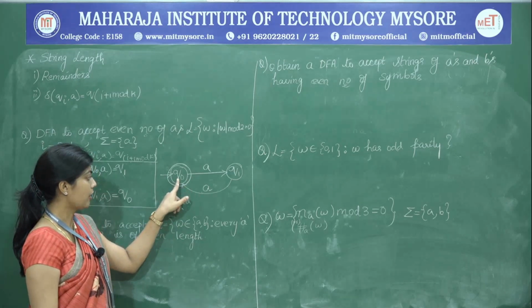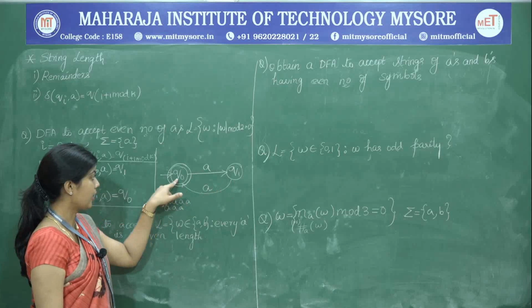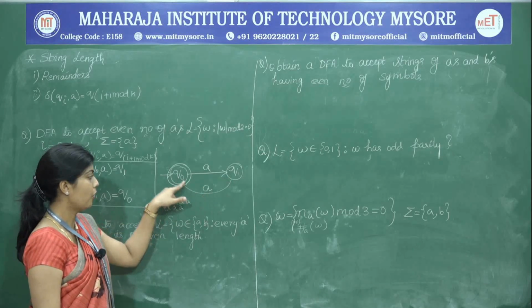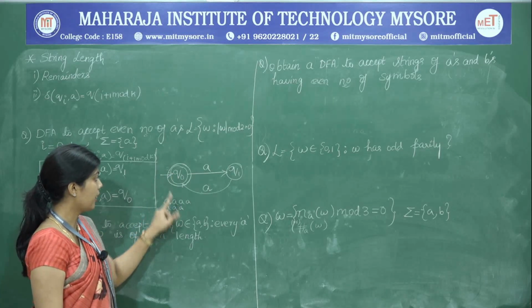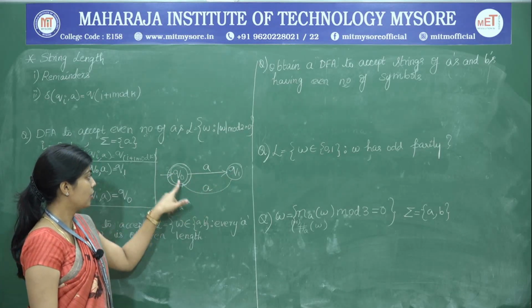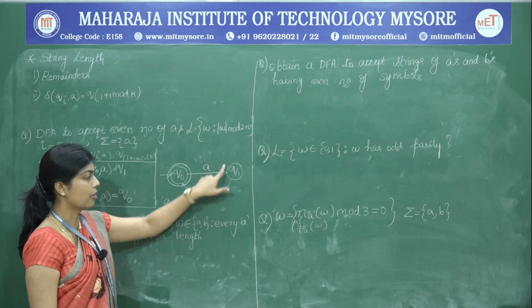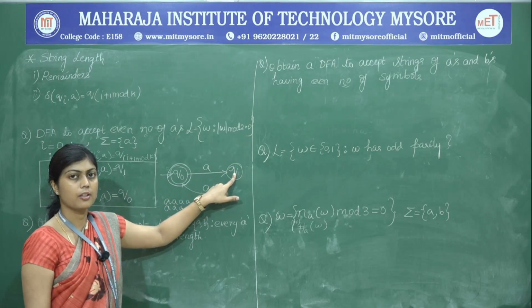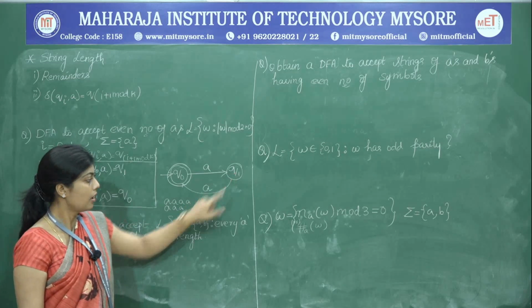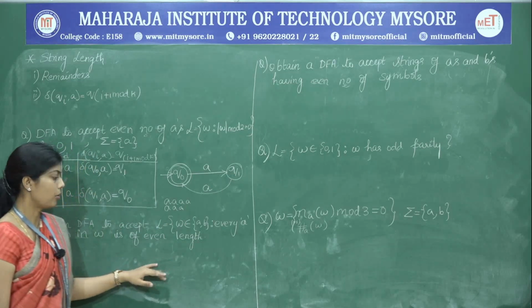So starting at Q naught: first A, second A, third A, fourth A. So you are accepting the 4 A's. Next we have 3 A's. So 1, 2 and 3. So you are there at Q1, which is a non-final state, and it is rejecting the string which has got 3 A's. So we will go ahead and see the next problem here.